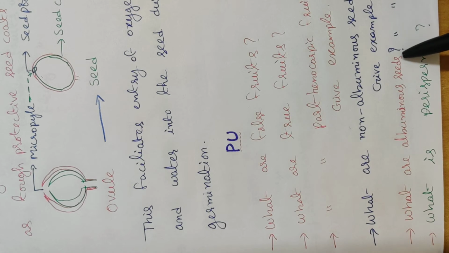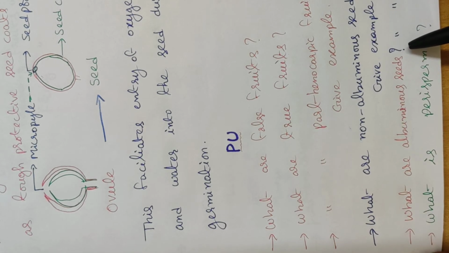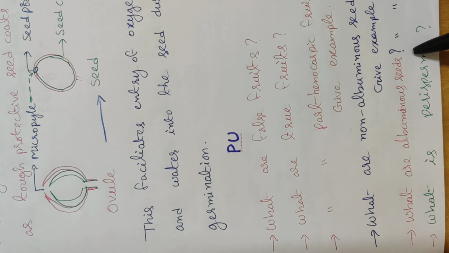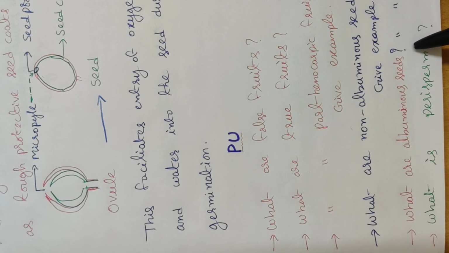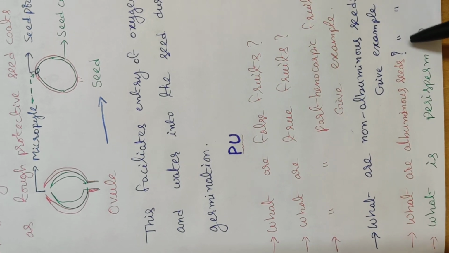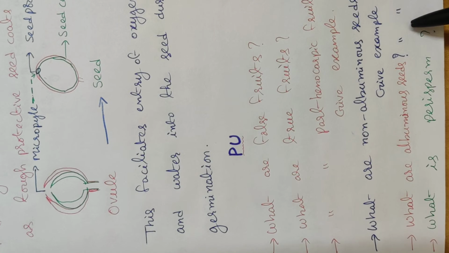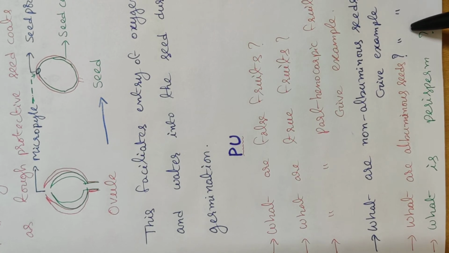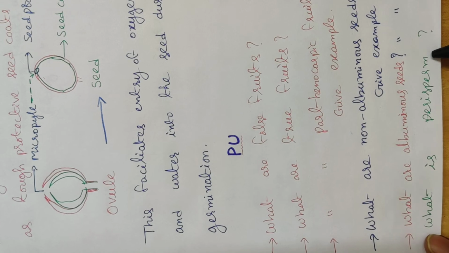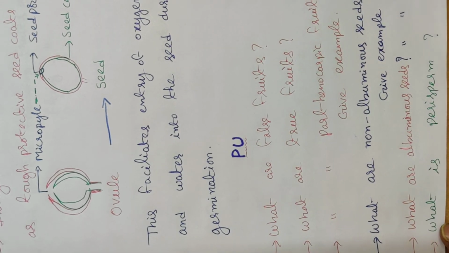Next question: what are albuminous seeds? Give examples. If the endosperm tissue is persistent in mature seeds, meaning the endosperm tissue is not utilized by the developing embryo, they are known as albuminous seeds or endospermic seeds. Examples: wheat, maize, barley, sunflower, castor, rice. What is perisperm? The persistent nucellus is known as perisperm.